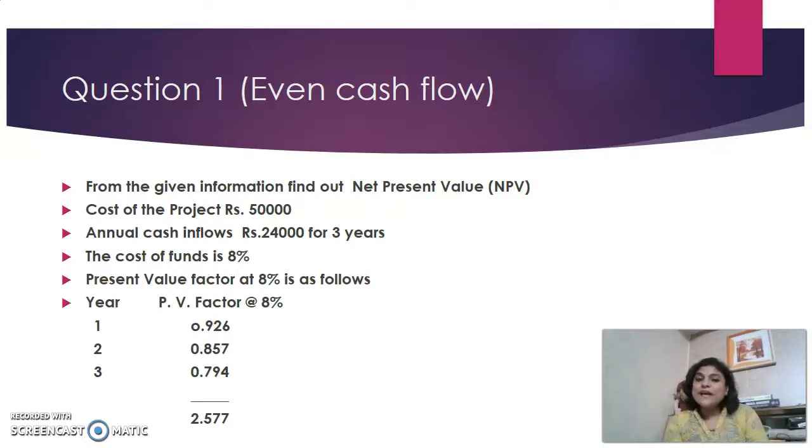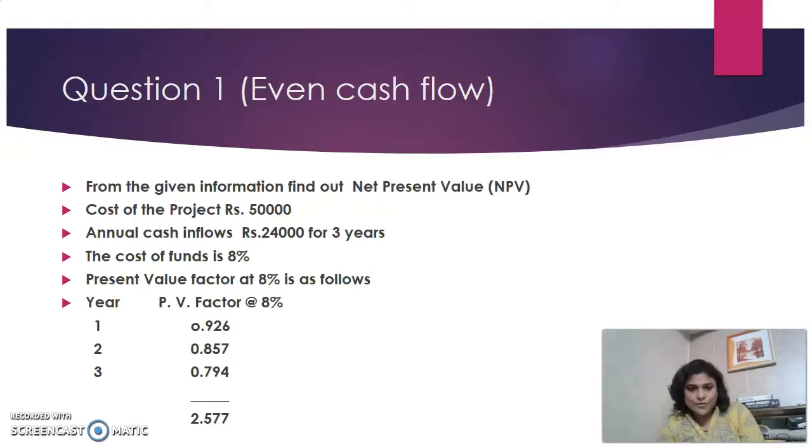Present value of annuity is the cumulative value of the discounting factor for that particular period of time. Here, for the first year, second year and third year, all these 3 years' present value factors together, the cumulative present value factor is 2.577. Okay, so let's see how we can solve this problem.